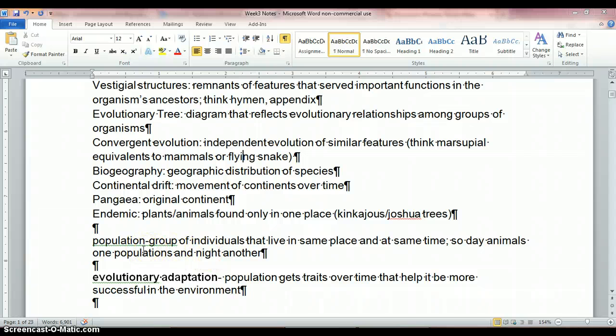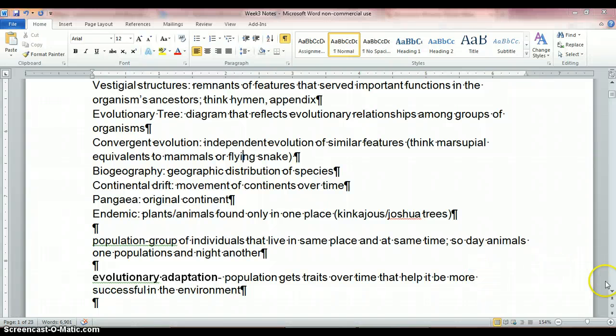Population. So in biology, when we talk about population, it's a group of individuals that live in the same place at the same time. So day animals are in one population, night animals are in another. So I have a population of bats. I have a population of army ants. I have a population of, I don't know, mice.